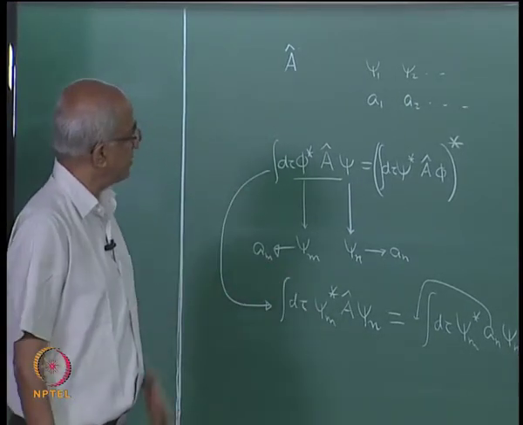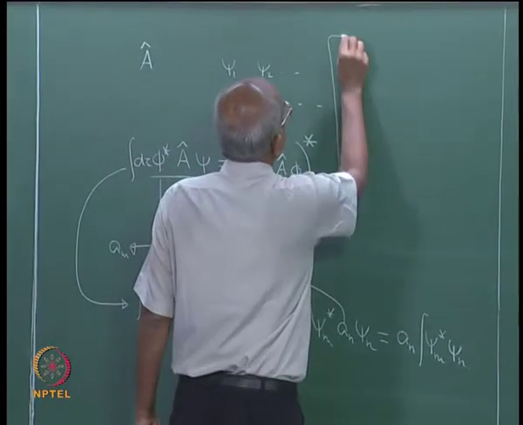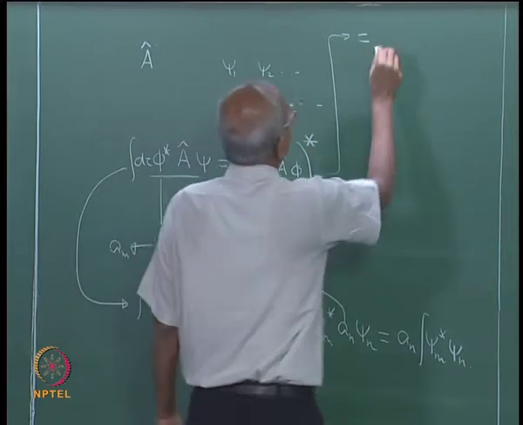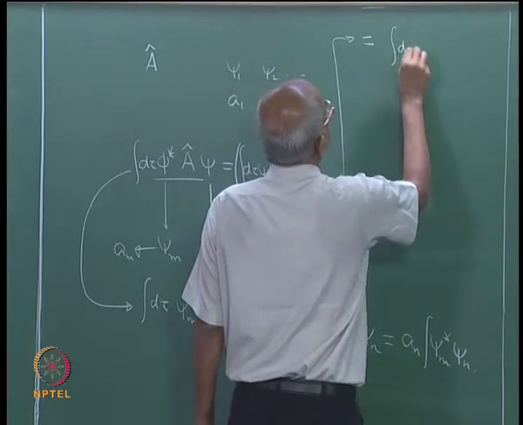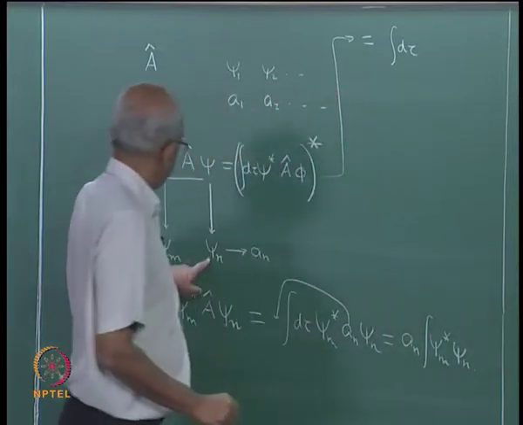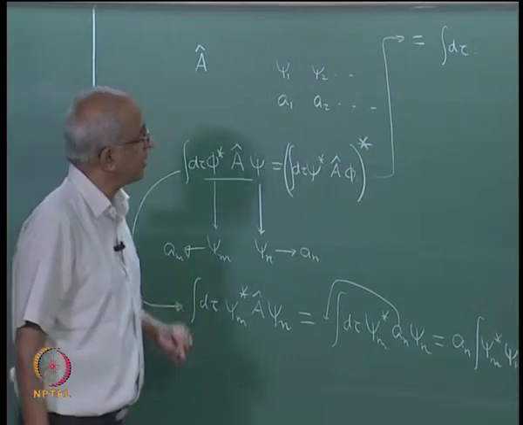Now, we will evaluate the right hand side. The right hand side is actually integral d tau, psi is identified with psi n. Instead of psi I am going to put psi n.